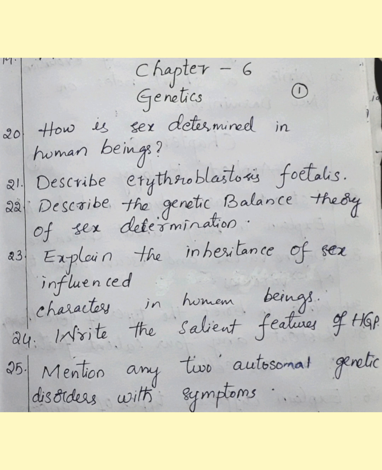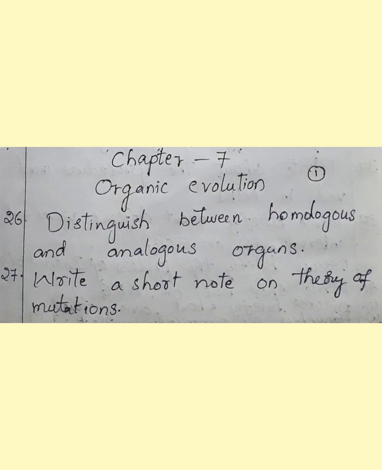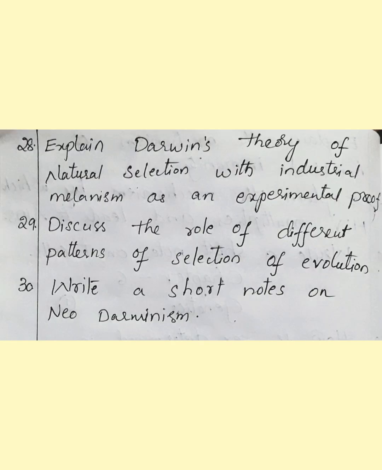These are from genetics. Next chapter is organic evolution. Here, the first one, distinguish between homologous and analogous organs. Next, write a short note on the theory of mutations. Next, explain Darwin's theory of natural selection with industrial melanism as an experimental proof. Next, discuss the role of different patterns of selection in evolution. Next, write a short note on neo-Darwinism. These are from the 7th chapter.